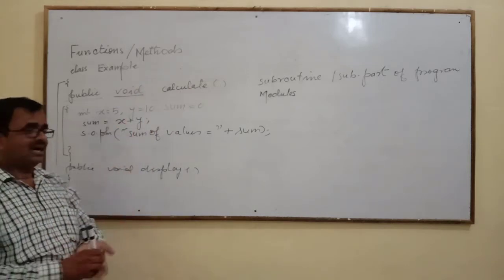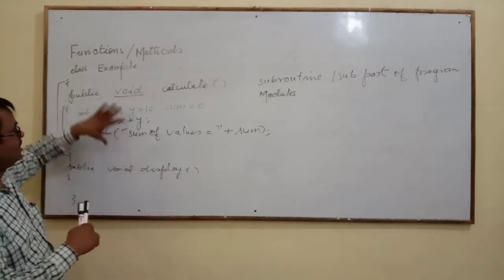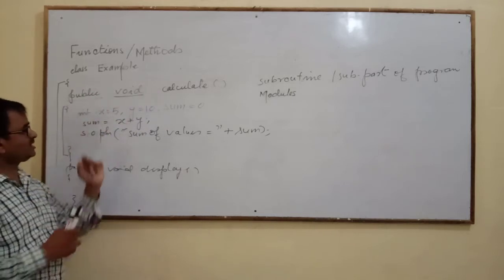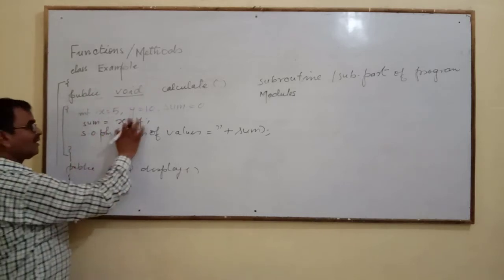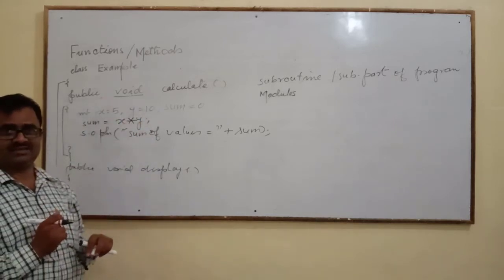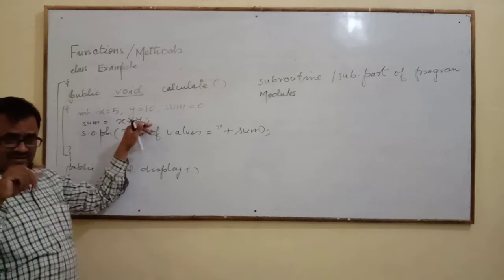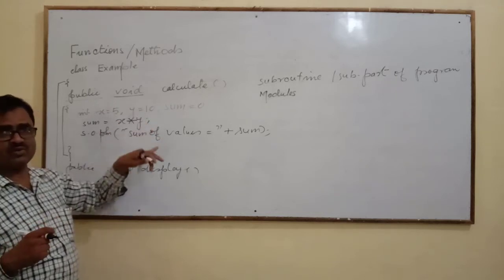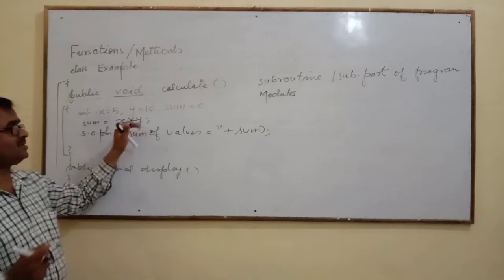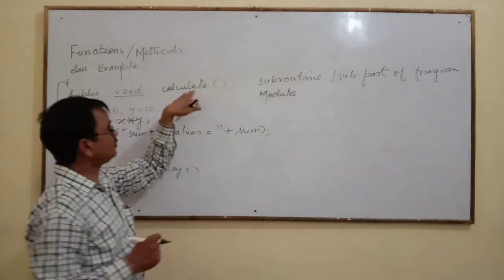It is understood that it will be given inside that method. Suppose you wanted to multiply, but by mistake you wrote plus, and you want to change it here. You have written plus, but you want multiplication, you want the product. So what happens? There is no need to touch public void display or anything else. You just have to find it.